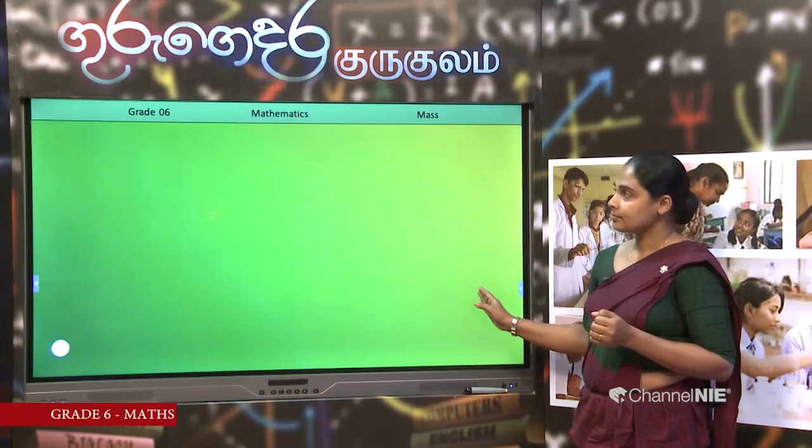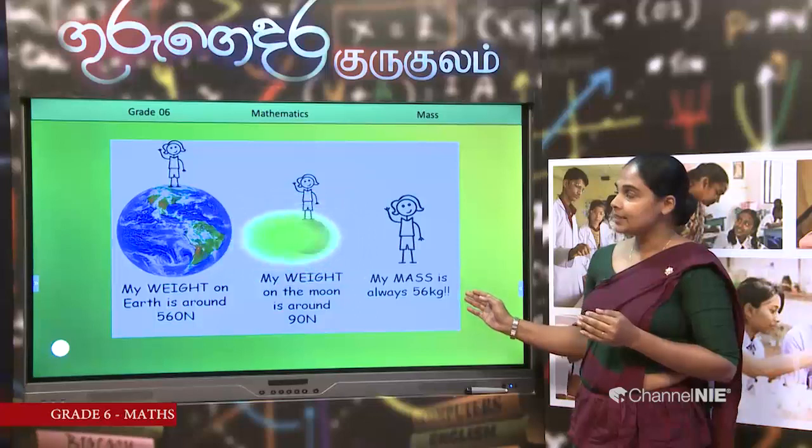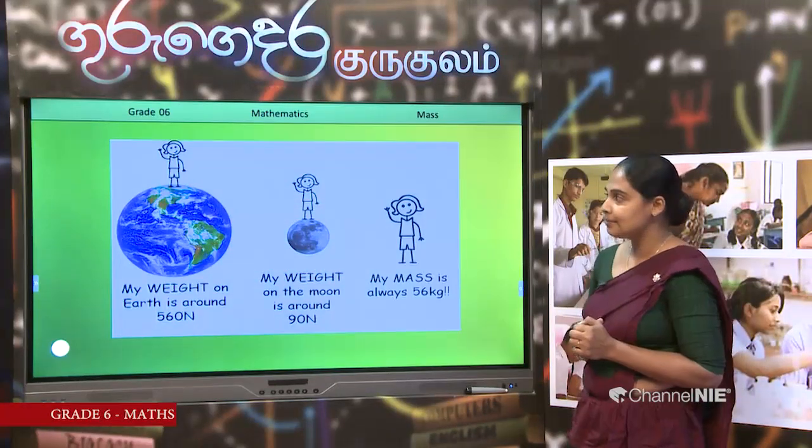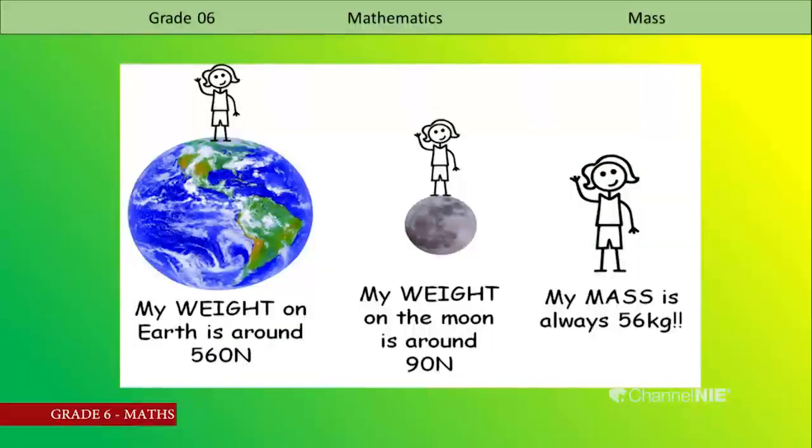Then I am giving another picture. Who is that person? Let us name him Jack. Where is Jack? Jack is on the earth. He says, my weight on earth is around 560 N. What is this N?